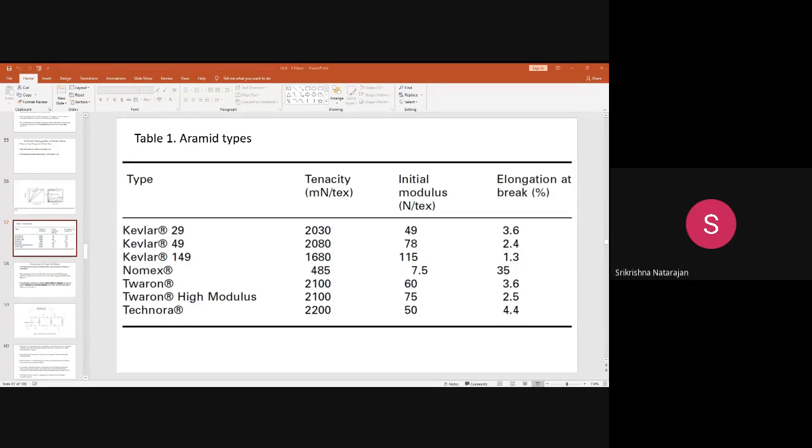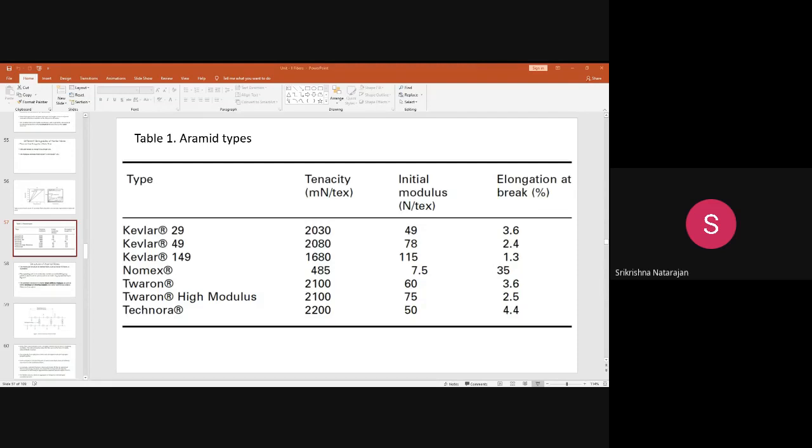And Kevlar 149 is a second generation of Kevlar fiber, and it has the highest tensile modulus, which we have seen in the previous table. These are commercially available. The tensile modulus is around 40% higher than 49. And the strain to failure is lower because the elongation to break is very small. It will not undergo extension before breaking. After it reaches a particular point, it will just break.